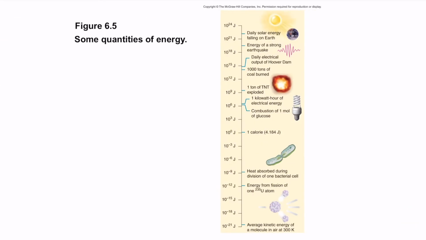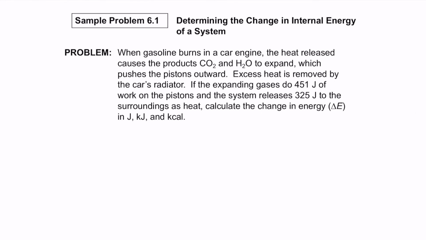Now, these are some general quantities of energy. For example, average kinetic energy of a molecule is about 10 power negative 21 joule. The daily solar energy output is about 10 power 24 joules. So these are some energy differences. So let's take an example and let's solve a problem.